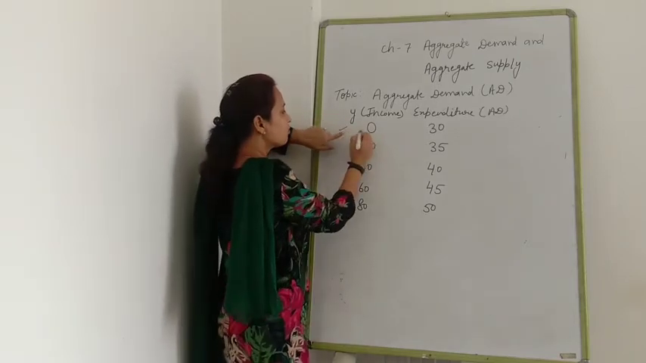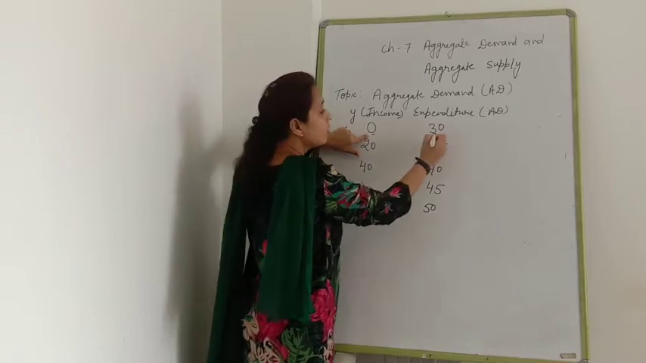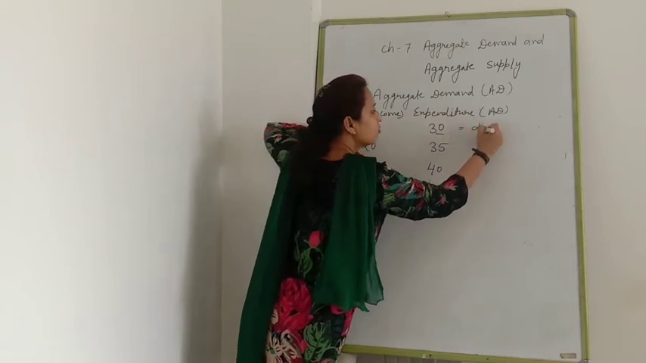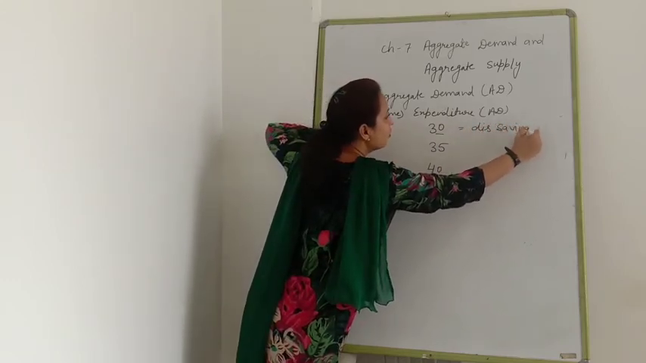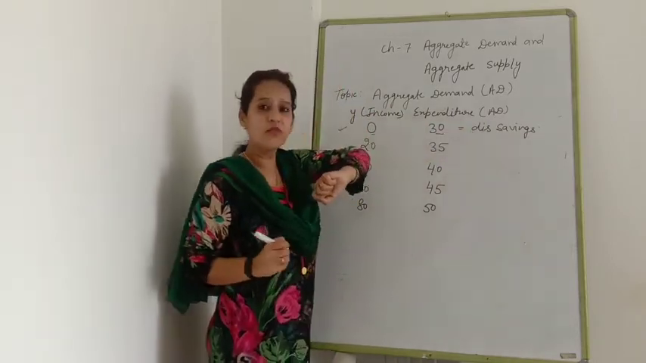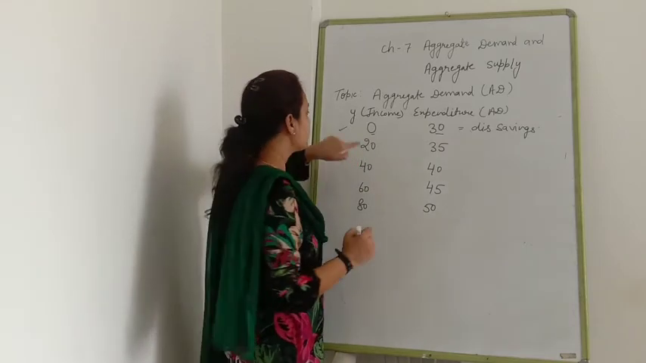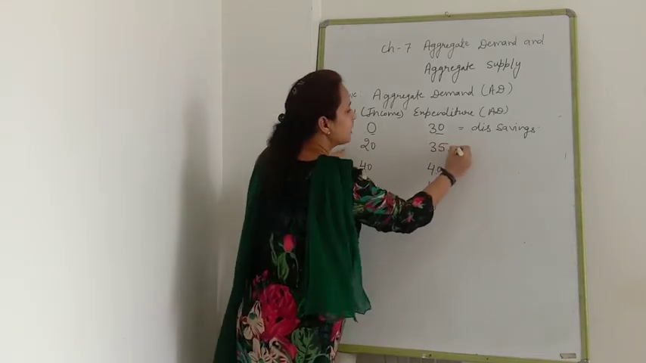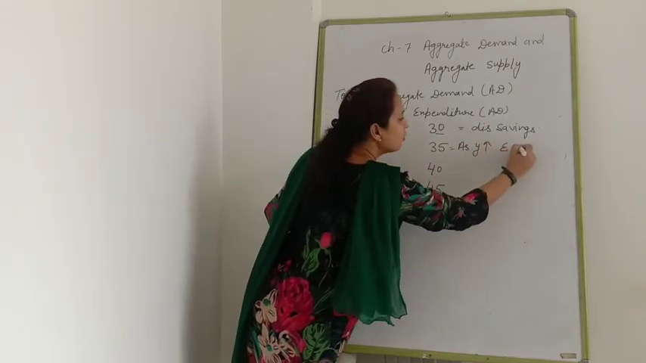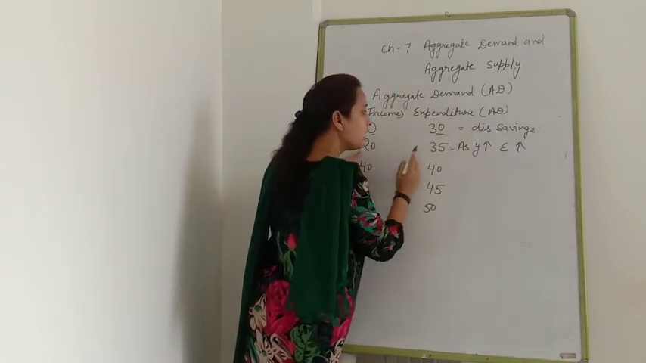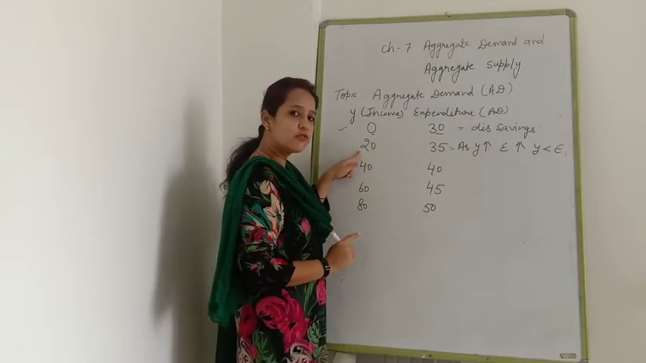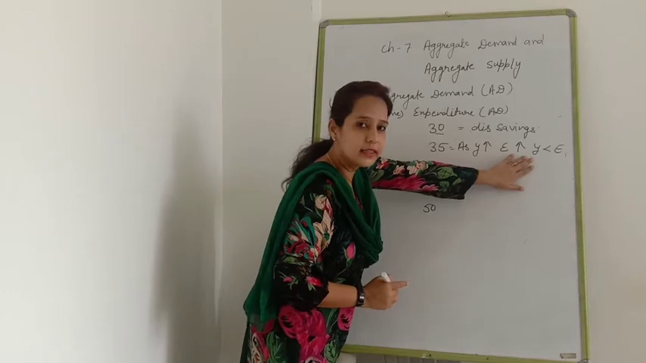At the first stage, when your income is 0, there is a minimum level of expenditure. Clear? This is known as dissaving, because your income is 0 but you are borrowing money from outside and doing a minimum level of expenditure on goods and services. As your income increases, your expenditure also increases. But still income is less and expenditure is higher. So which kind of situation will be there? Still there is dissaving.